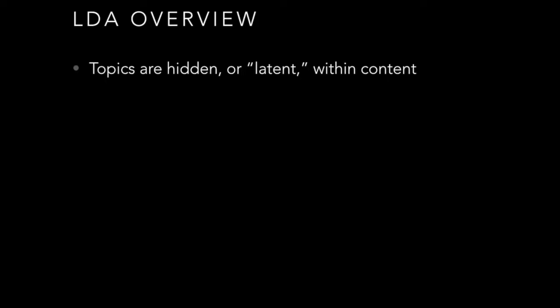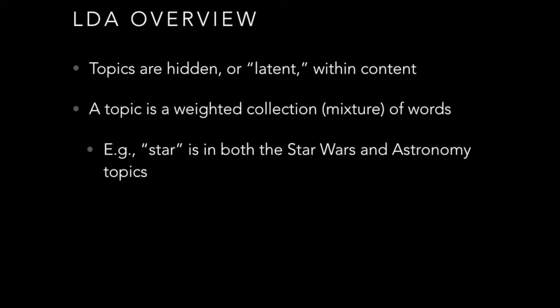Now, you may say in Twitter this isn't technically true since we have hashtags and we can say that a hashtag is a topic, but we'll assume that a hashtag is some underlying expression of a topic. So then we have a topic defined for LDA as a weighted collection of words or a mixture of words.